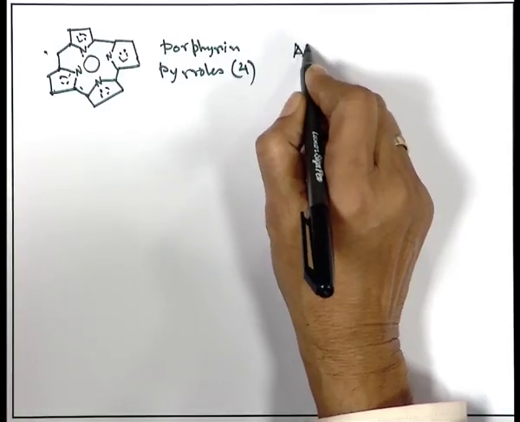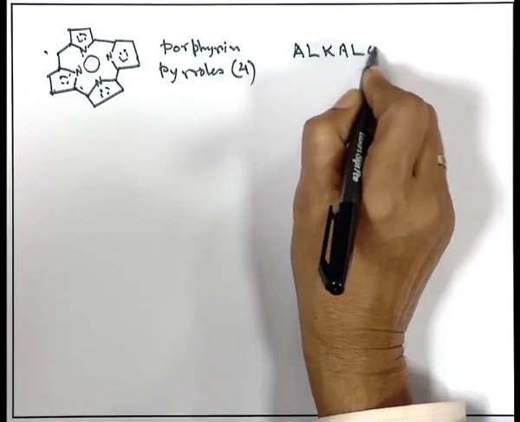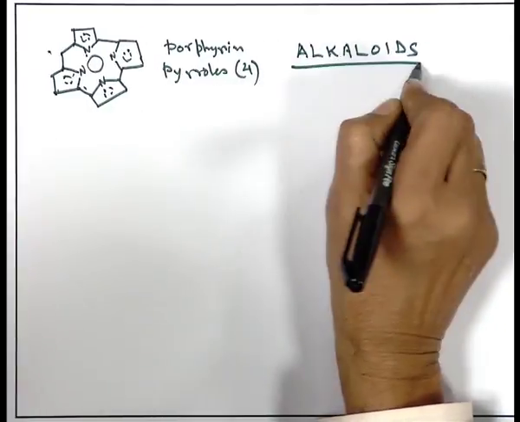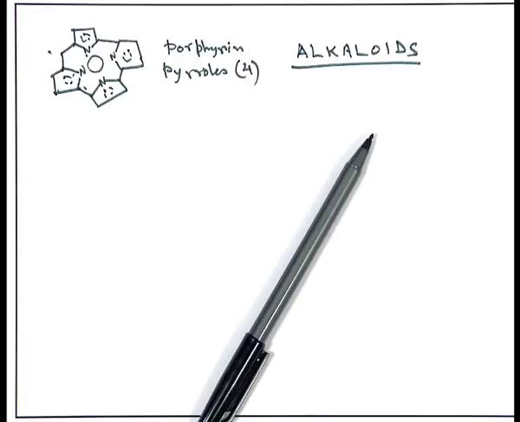So, alkaloids by definition are alkali like compounds, alkaline mostly in nature, obtained from natural sources, having nitrogen and carbon and having some medicinal value. So, medicinally important nitrogen containing compounds are the alkaloids, which are alkaline in nature.